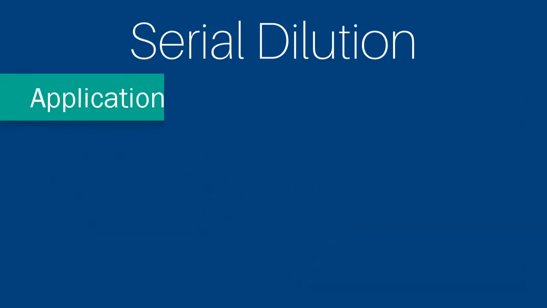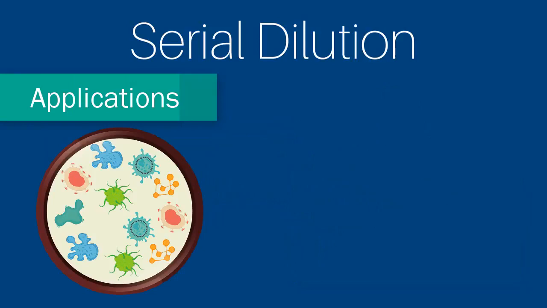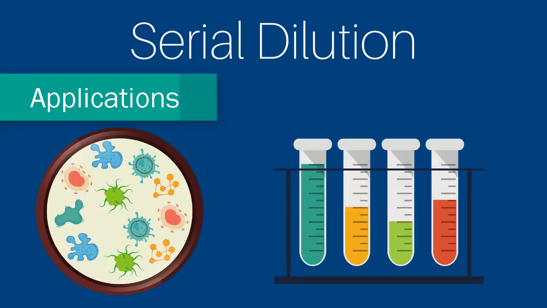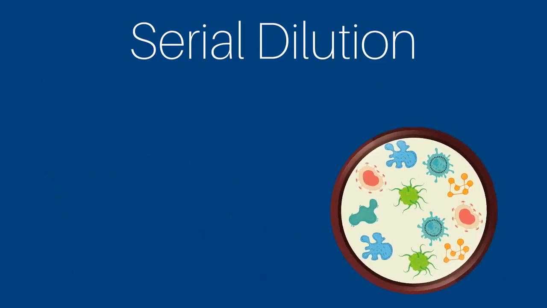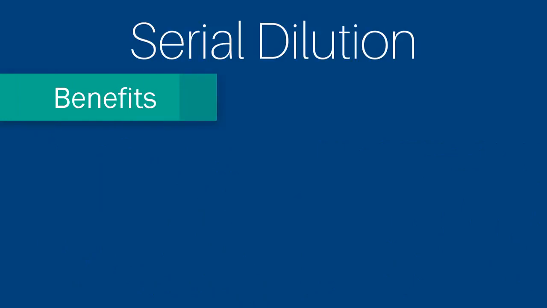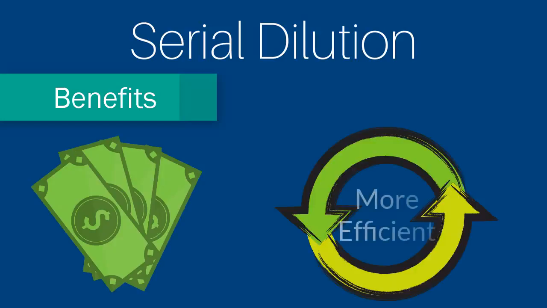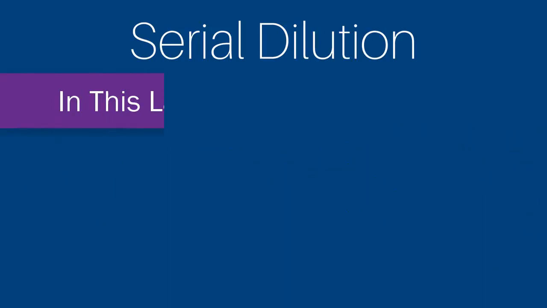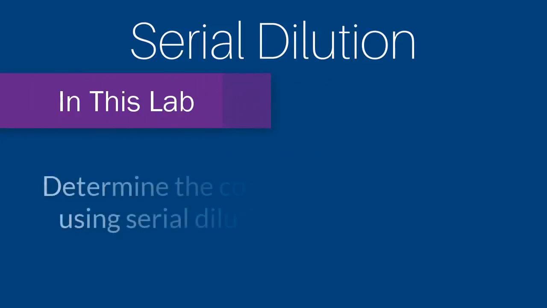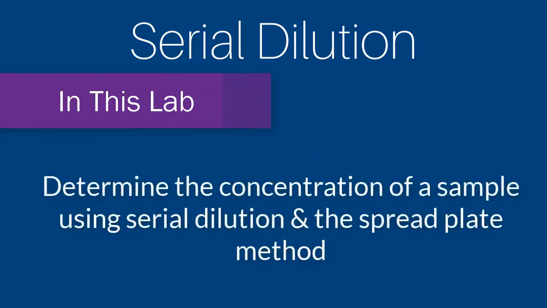The most common examples deal with concentration of cells or organisms, or the concentration of a solute. Using serial dilutions instead of making one big dilution in order to finally arrive at the desired concentration is not only cost effective, but also allows for small aliquots to be diluted instead of unnecessarily large quantities of materials. For this lab exercise, we'll find out the concentration of an undiluted sample of E. coli in conjunction with the spread plate method of inoculation for counting microbes.